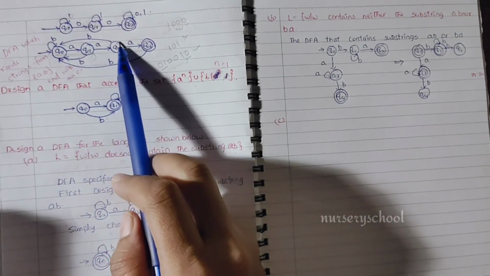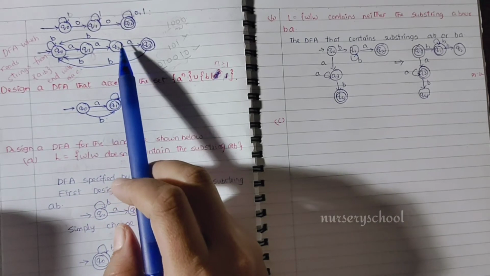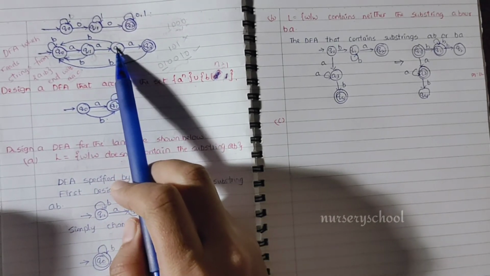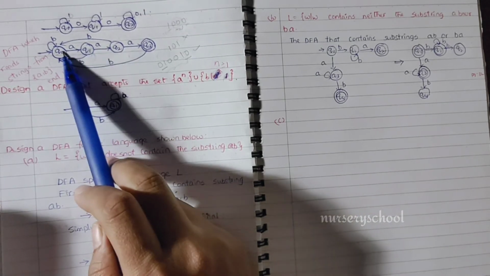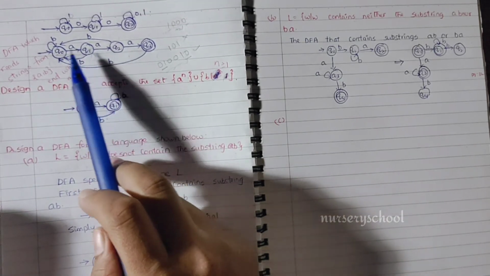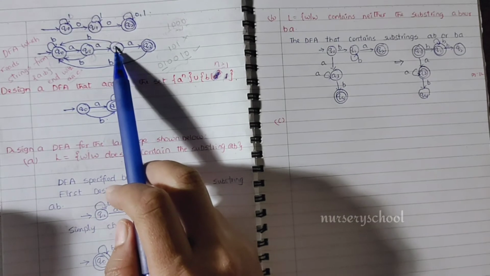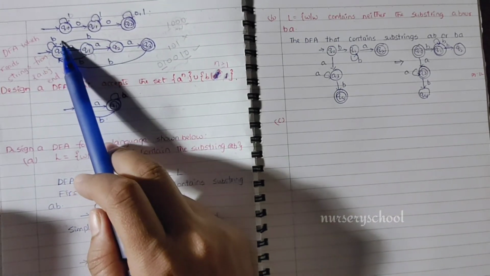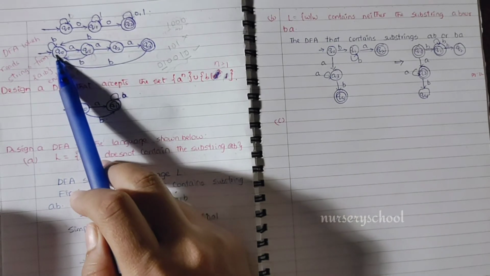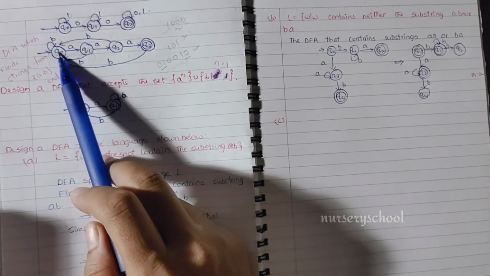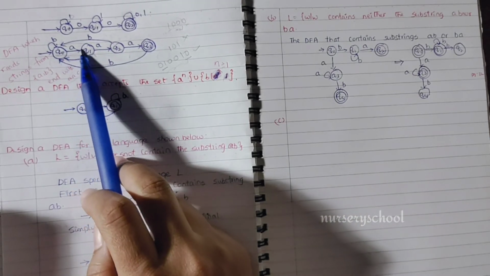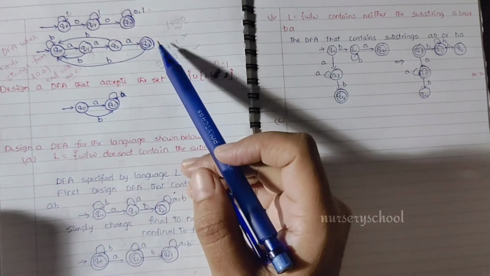Again on Q2 we have the same thing. Mostly we would do the self loop, but here we can't do it, because the end of the string must be aaa. When you reach this state, it has to get 2 a's if it is to be accepted. So that's why we draw it back to Q0, because we need to start from here so that we can pass through aaa.